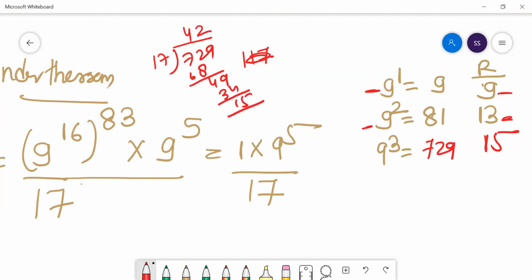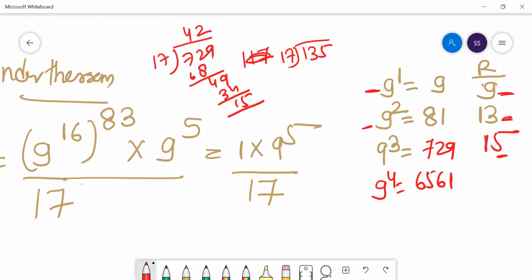Simple. Now, if I ask you 9 to the power 4, how much is it? 81 squared, that is 6561. But don't do anything. You know 9 to the power 3 is how much? 15. What is 9 to the power 1? 9. 15 nines is how much? 135. So divide 135 by 17.